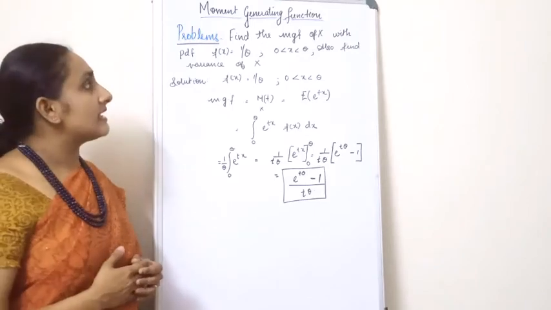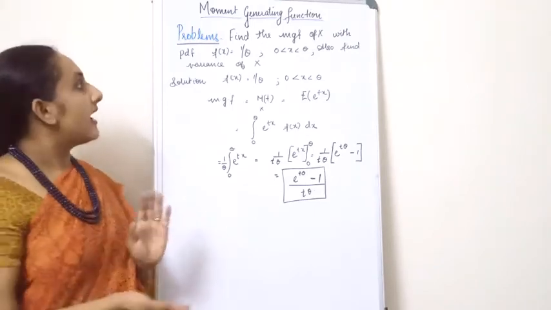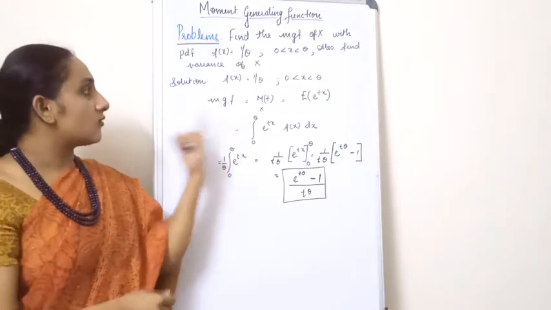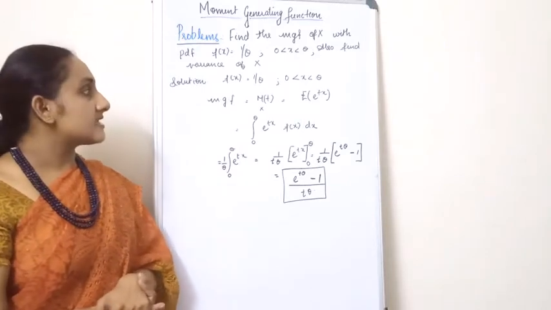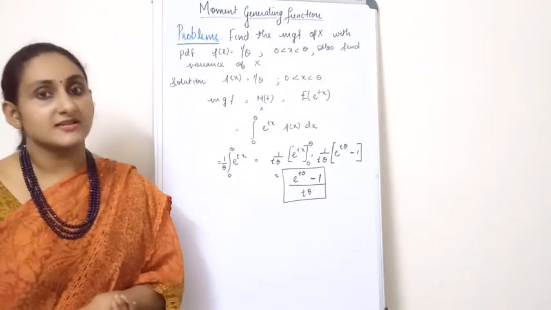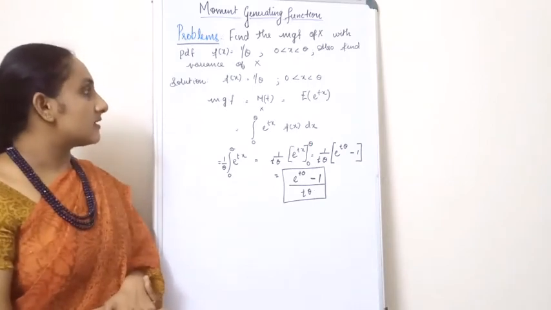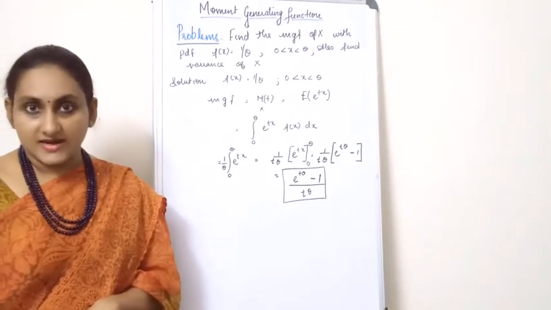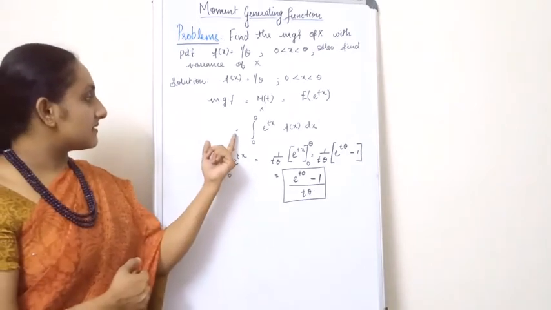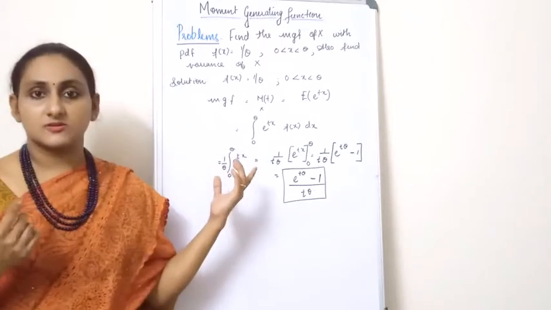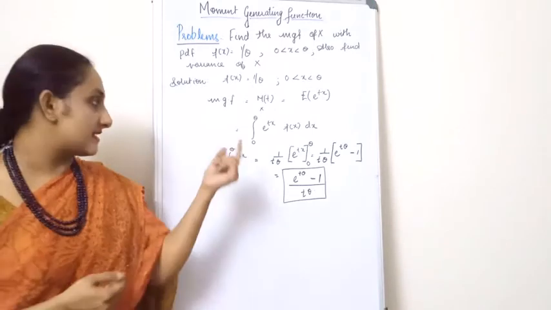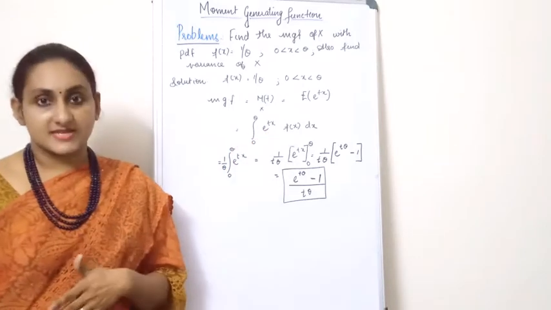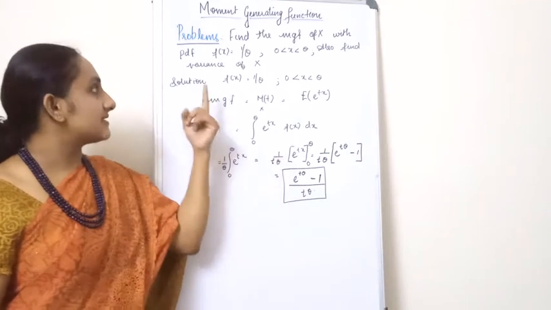Okay, so it is clear that x is a continuous random variable, and since we are asked to find out the MGF, we know that MGF is equal to M(t), and the formula is expectation of e raised to tx. Now if we give the expansion over here, since x is a continuous random variable, it is equal to integral 0 to theta. Why is it 0 to theta? The range of x lies between 0 and theta, so 0 to theta e raised to tx multiplied by f of x dx. Here f of x is nothing but 1 by theta.